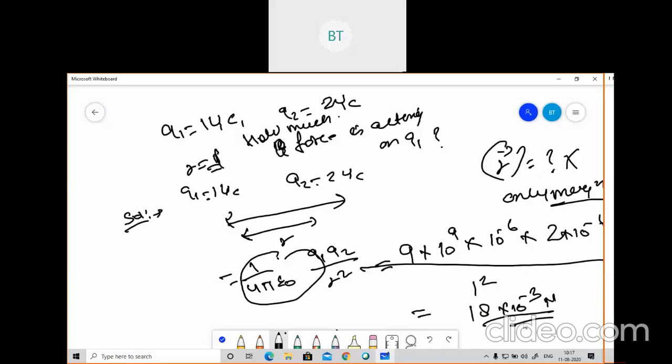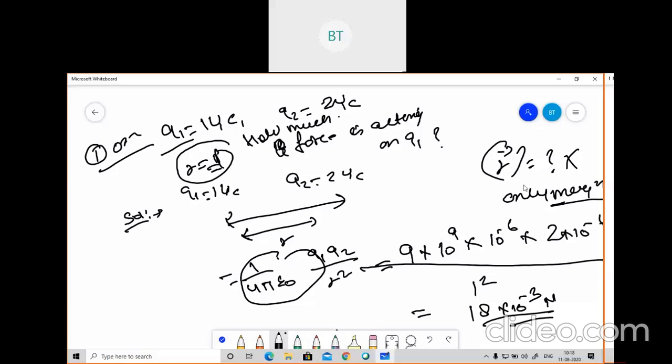Now I'll give one tough question which will come into your paper. Please write that. This was the simple question; they will ask it for one or 2 marks. Q1 value will be given, Q2 value will be given, and the distance will be given, and you need to calculate the force acting on Q1.